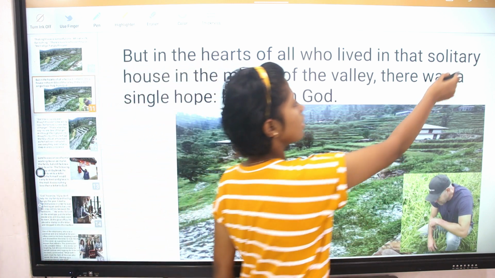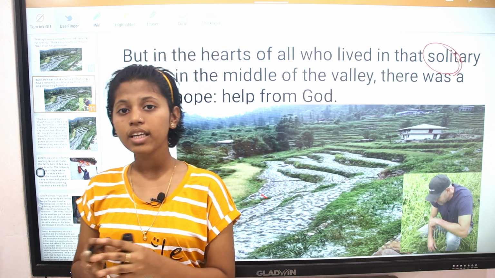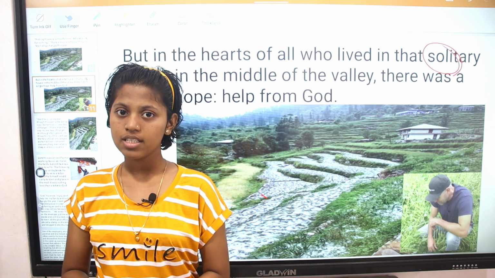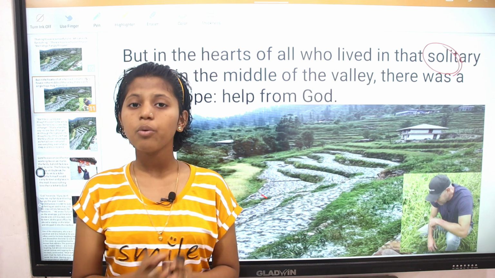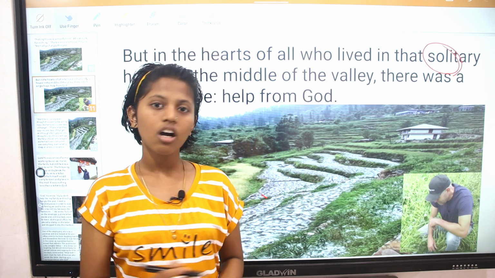Here, solitary means a lonely house. It is said lonely because it was the only house present in the whole valley. All of the family members were left with nothing but only one hope. The hope was help from God.